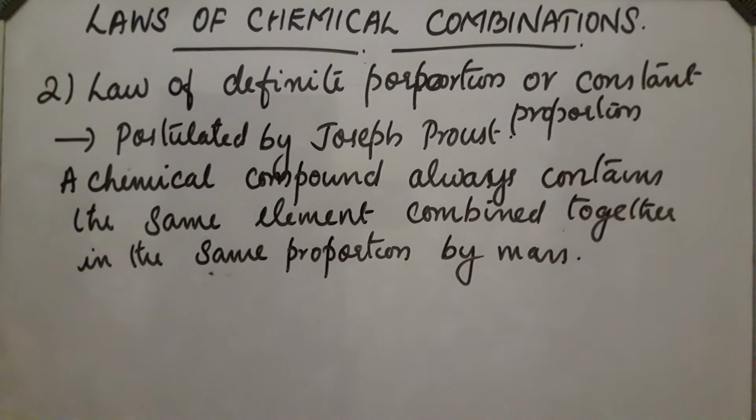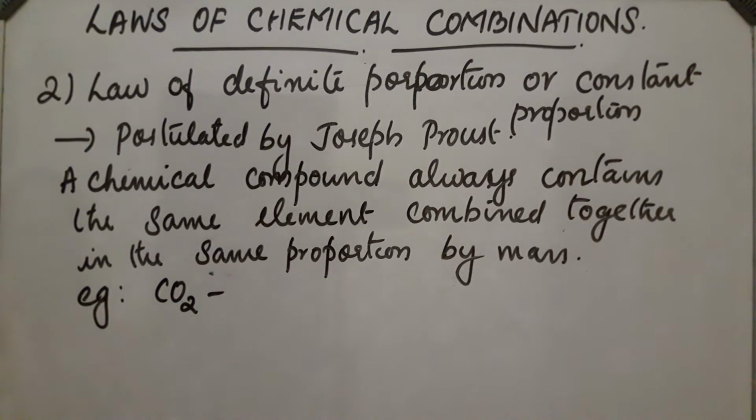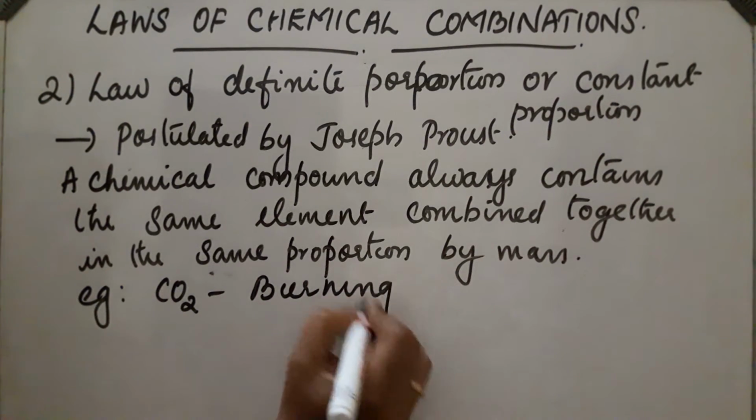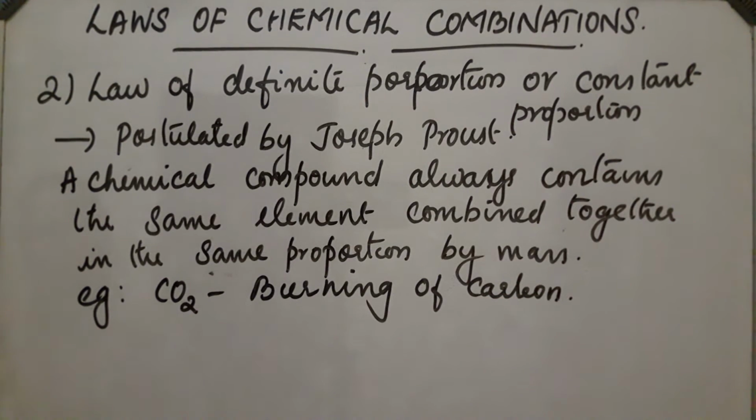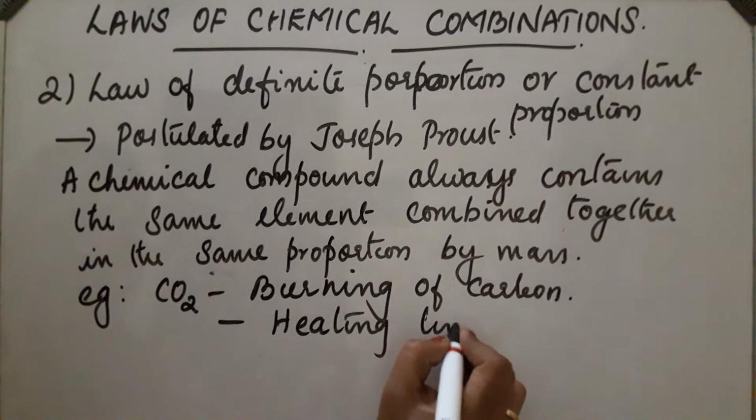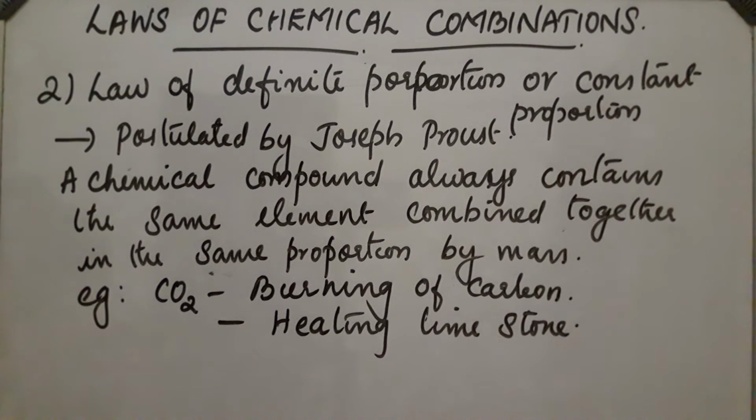Let us take the example of carbon dioxide. We know carbon dioxide can be obtained from different sources, that is, by different methods. By burning carbon, carbon dioxide is produced. Another method of preparation is heating limestone, which also produces carbon dioxide.